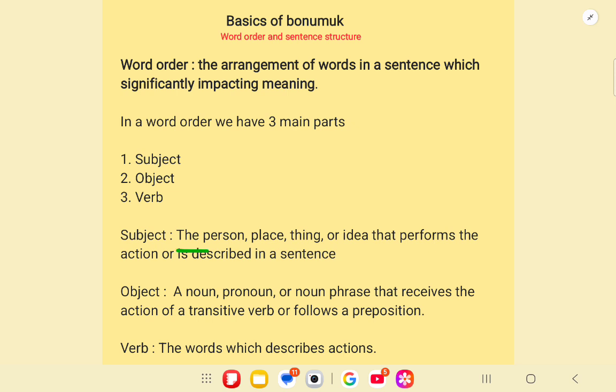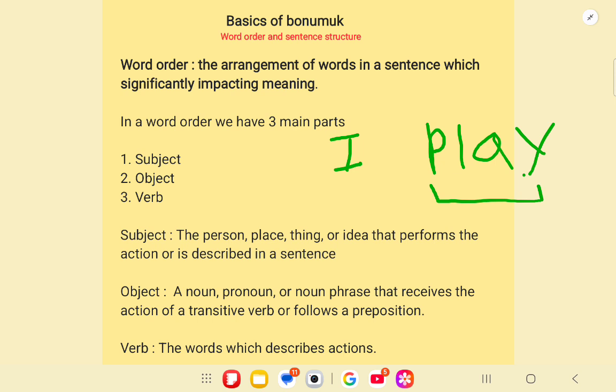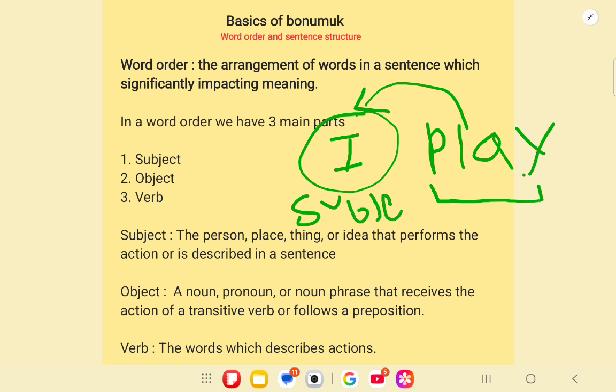So what is a subject? The person or place or any idea that performs the action, or something described in the sentence, like "I play." So what is described in the sentence? The playing is described. And who is performing that action? The I is performing that action. So I is the subject. And here it is the predicate.